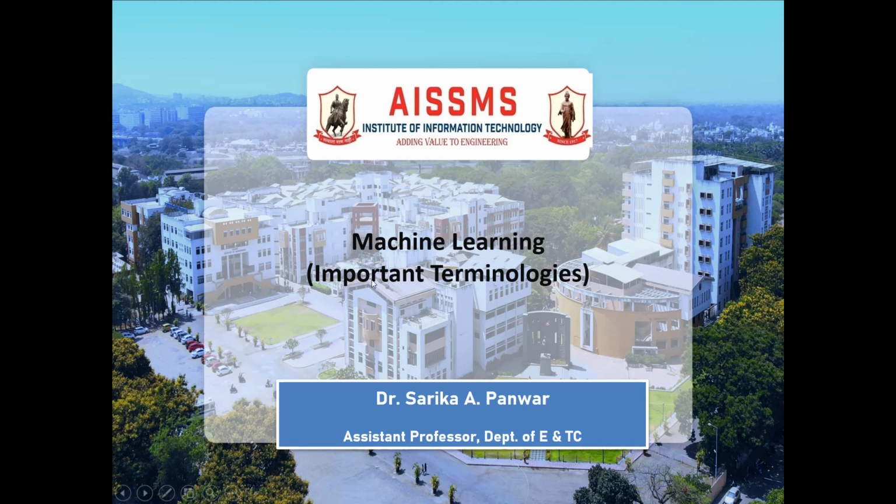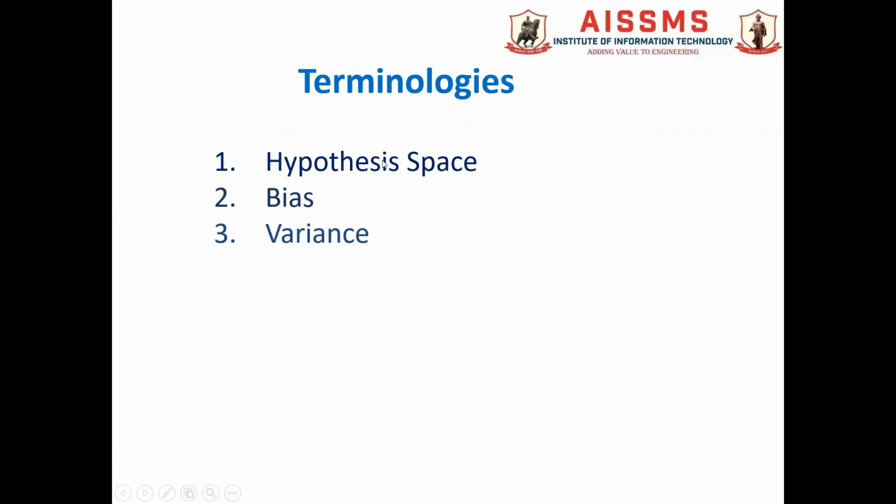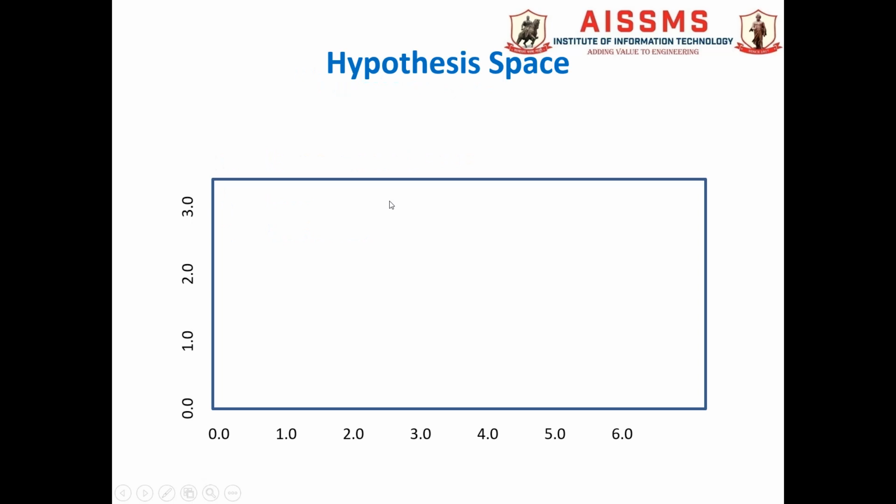The topic for today's discussion is the important terminologies used in machine learning. Basically there are three very important terminologies and these are the hypothesis space, bias and variance. First, we will discuss what we mean by hypothesis.